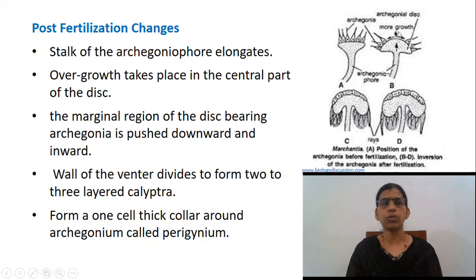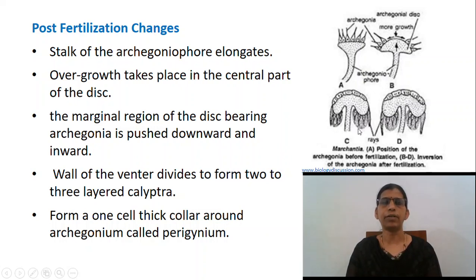Remarkable outgrowth takes place in the central part of the disc. As a result of this growth, the marginal region of the disc bearing archegonia is pushed downward and inward. The archegonia are now hanging towards the lower side with their necks pointing downward.